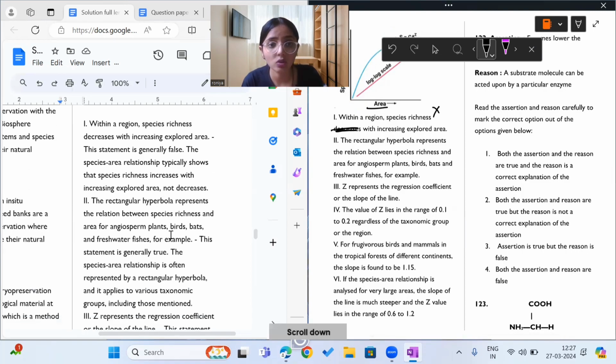What does statement 2 say? The rectangular hyperbola represents the relationship between species richness and the area for angiosperm plants, birds, bats, freshwater fishes, for example.